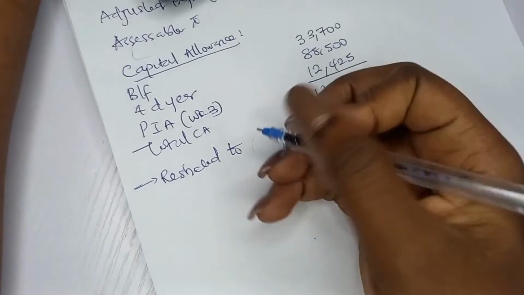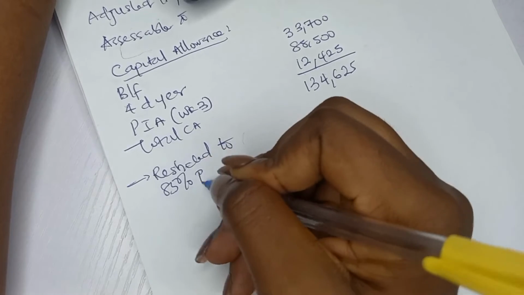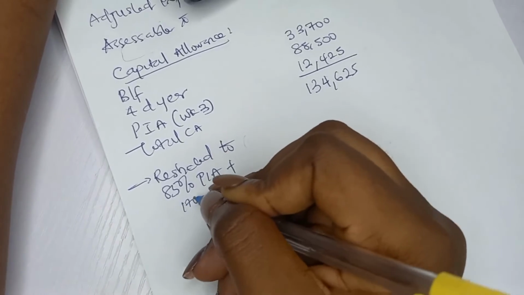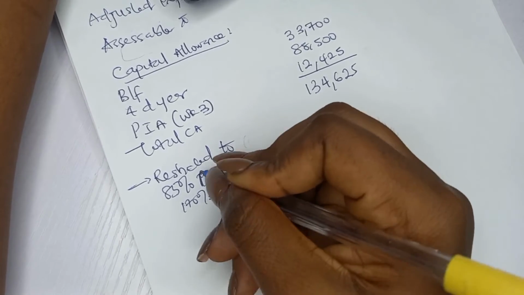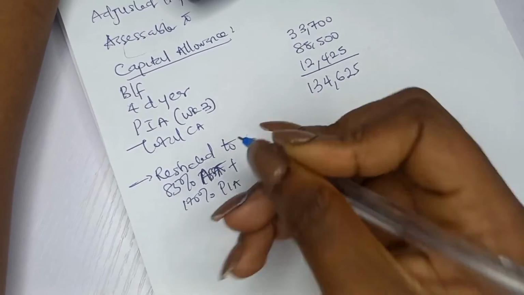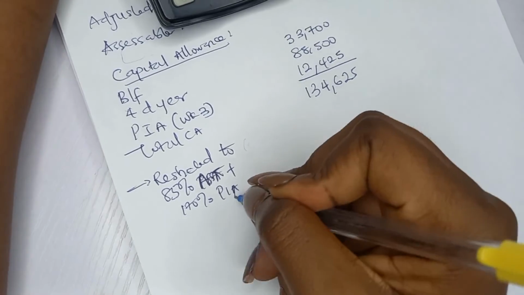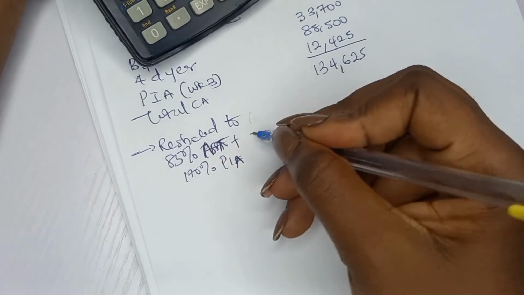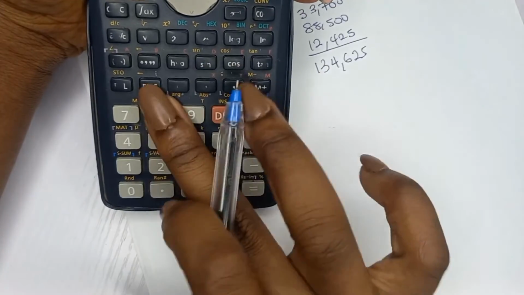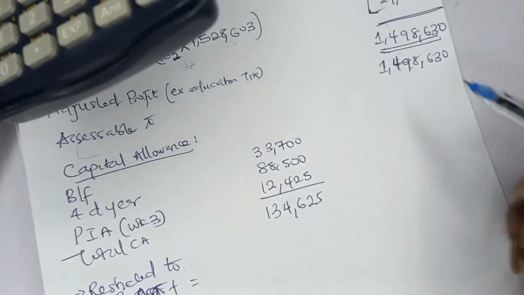Company income tax, that's the one that is 66 2/3, right? This one is 85% of PIA plus 170% of PIA. 85% of assessable profit plus 170% of PIA. At this point, I deserve a knock on my head. So 85% of assessable profit is what? 0.85 times assessable profit.